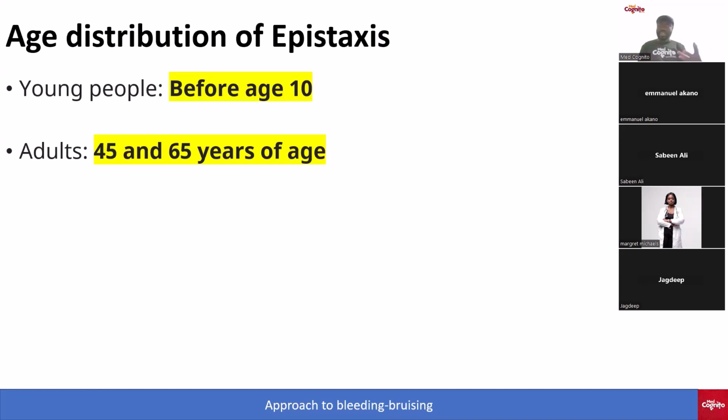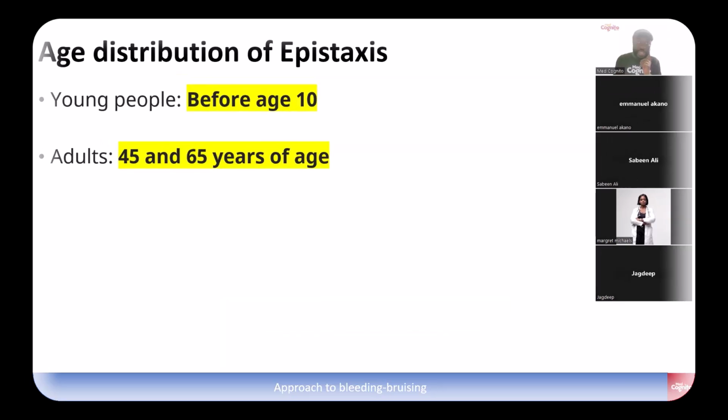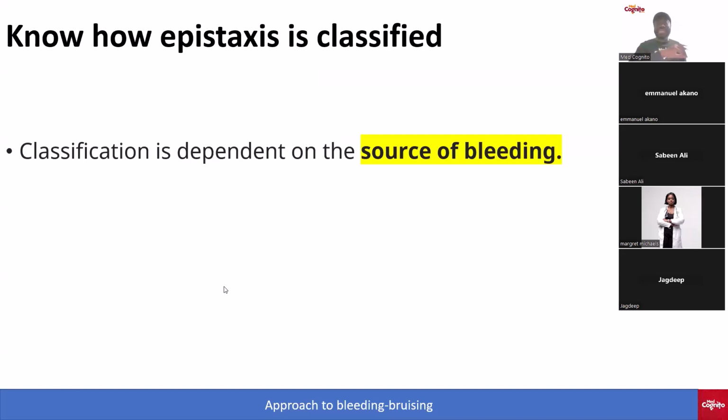If you are tested on the age range at which epistaxis occurs, it is usually in young people before the age of 10, and usually in adults between 45 and 65 years of age. So there's a bimodal age distribution. Know how epistaxis is classified, because this is also very important.